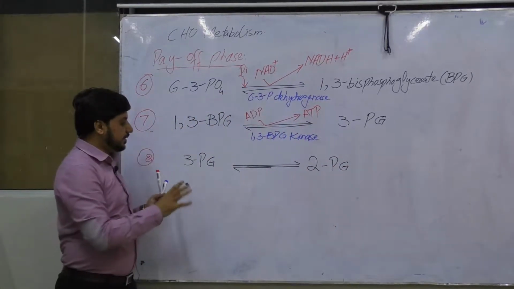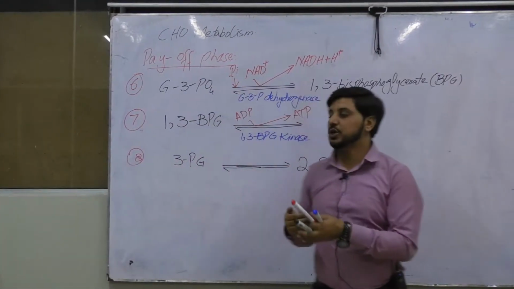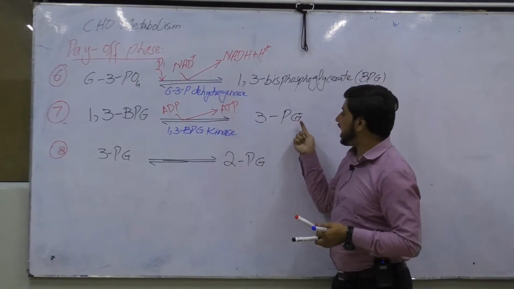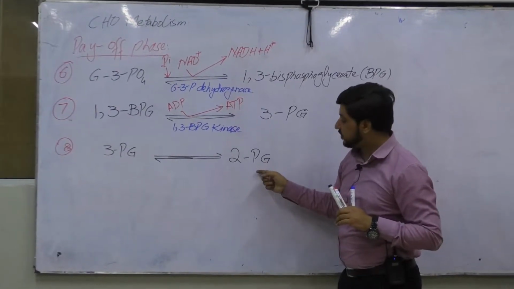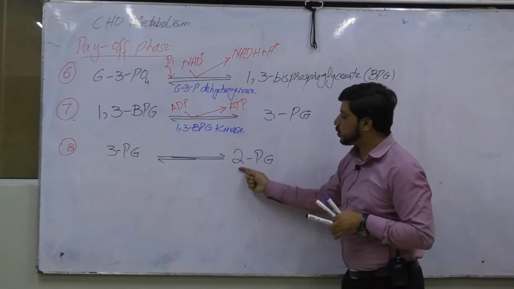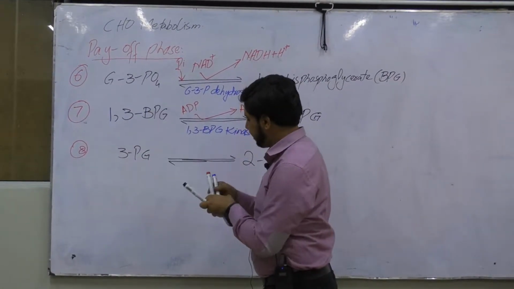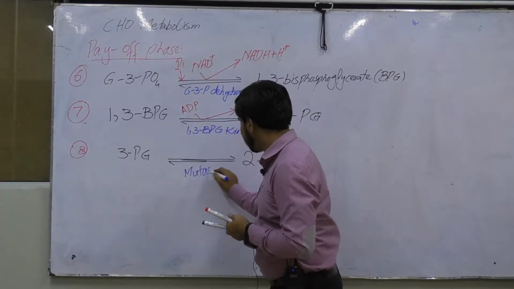Here there will be a change of position of the phosphate. In this molecule, the phosphate is attached at carbon number 3, but here the phosphate has changed its position from carbon number 3 to carbon number 2, and the enzyme involved will be mutase.